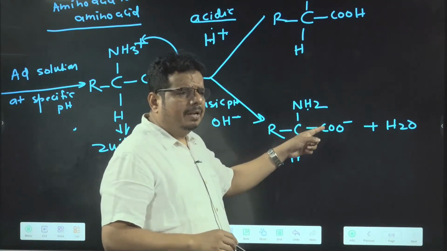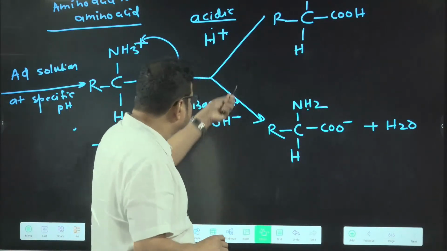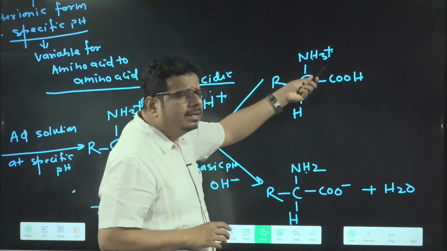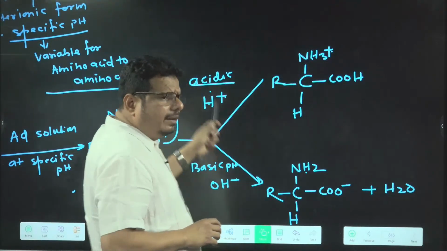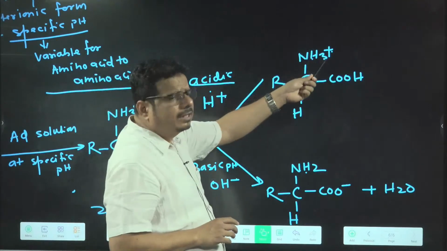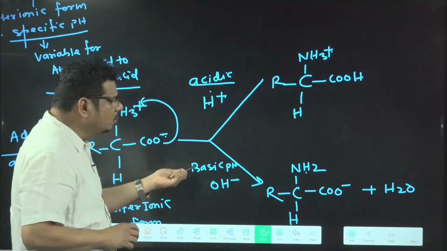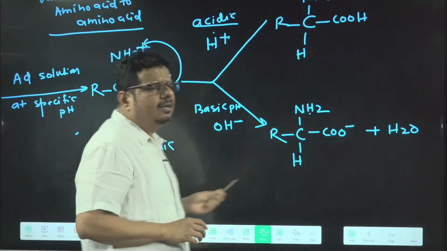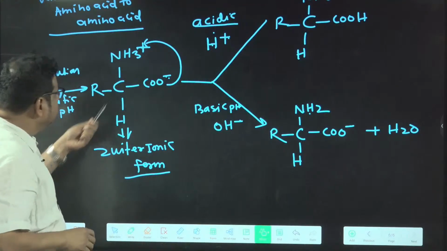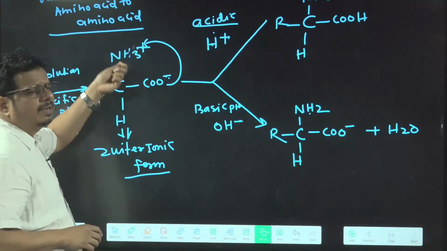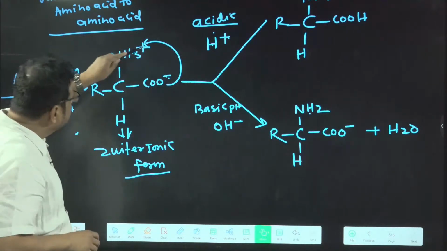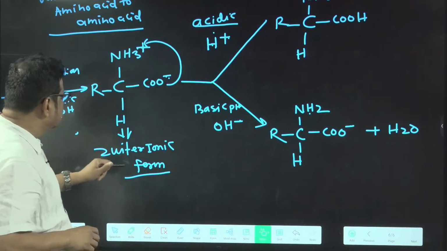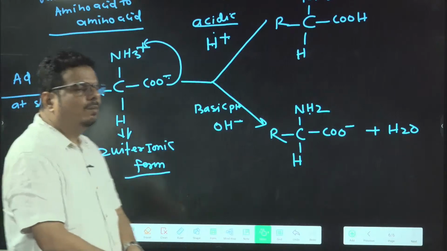So at acidic pH, positive charge is developing. At basic pH, negative charge is developing. And at a particular pH, both positive and negative charge are there. When both positive and negative charge are there, this condition is called which one? Zwitterionic form of the amino acid.